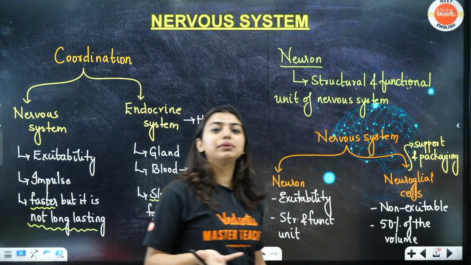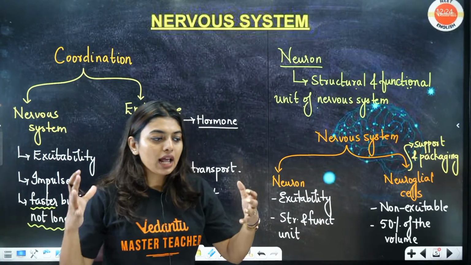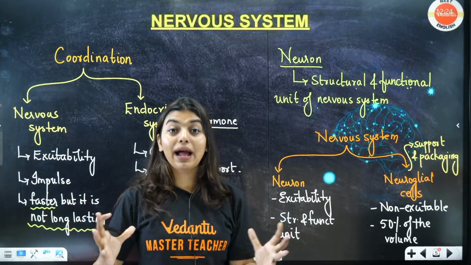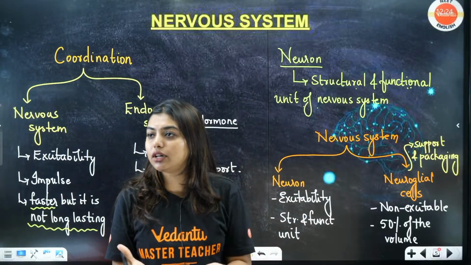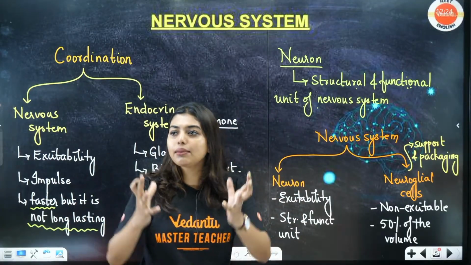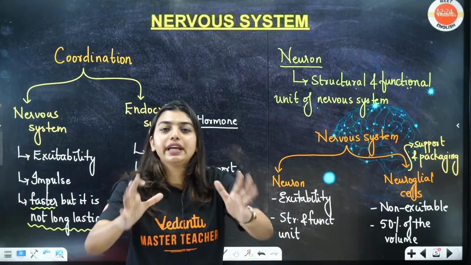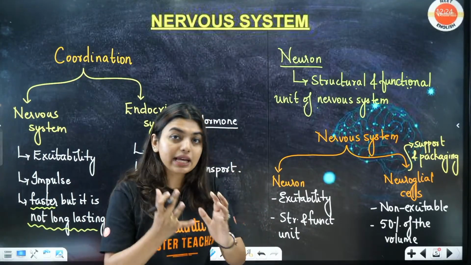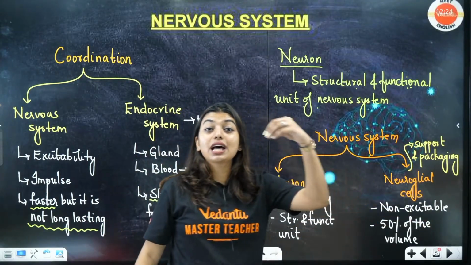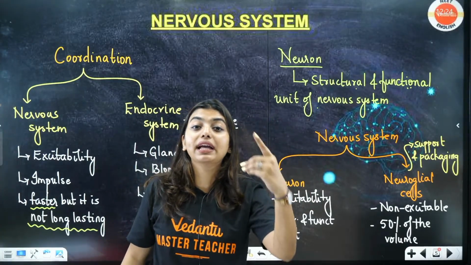Support and packaging means what? If I'm packing something, I'm giving a gift box, right? That means I'm putting a cover on it and giving it to someone, telling them, okay, take it. Same way, these neuroglial cells are going to do the support and packaging of your neuron.